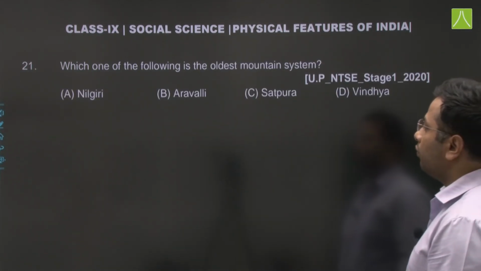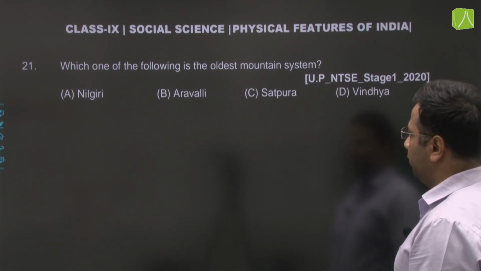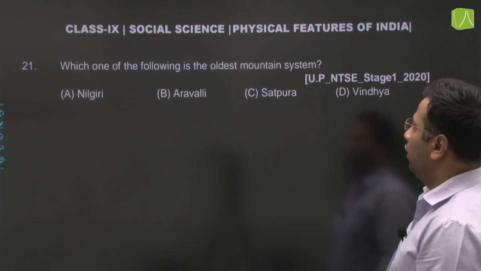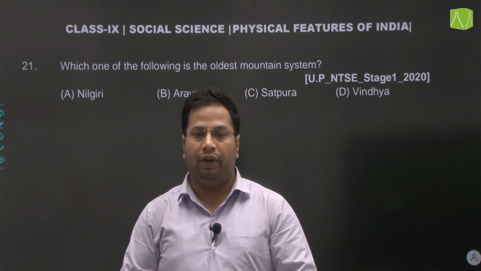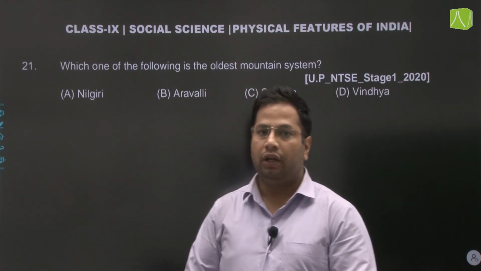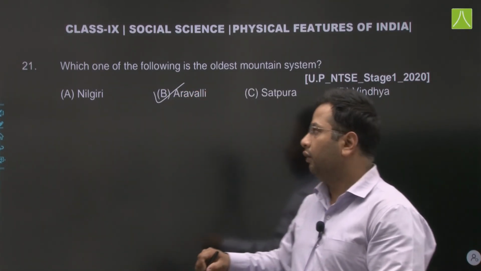Next question. Which one of the following is the oldest mountain system? We have discussed this earlier as well, and we all know that Aravalli is the oldest mountain range, which is in parts of Rajasthan and parts of Gujarat. We move on to next question.